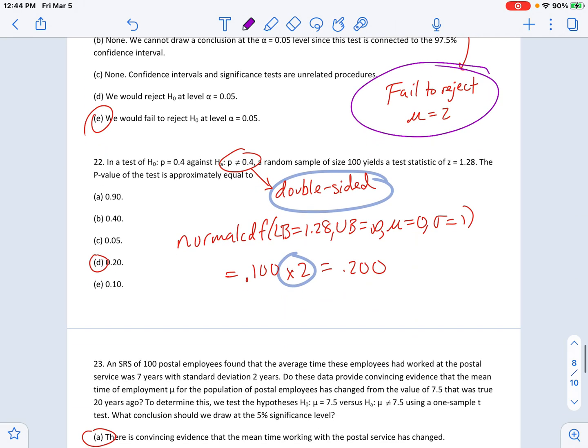All right? 22, first thing you notice right away, double-sided. Make sure that just comes into your head there. Test statistic, there's a couple questions here where you're given the test statistic, you got to do a normal CDF calculation. You got to double it though. If you don't double it, you're going to get it wrong. Okay, don't forget about that.